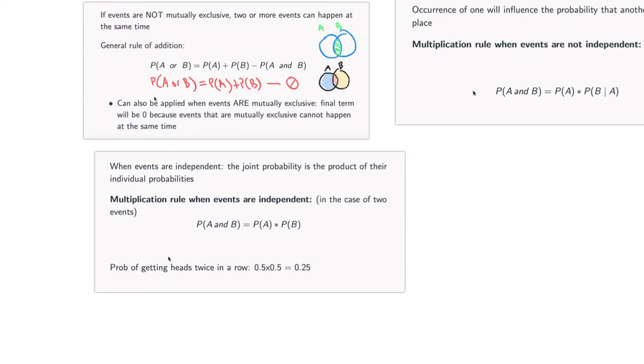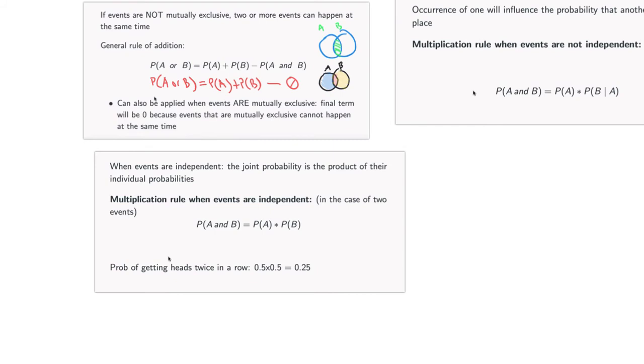Looking at the next part, when events are independent, the joint probability is the product of their individual probabilities. This is the multiplication rule when events are independent. First of all, independent means that the outcome of one thing is not affected by the outcome of the other thing.